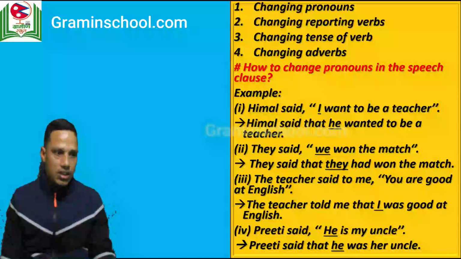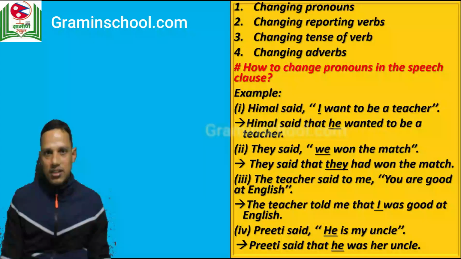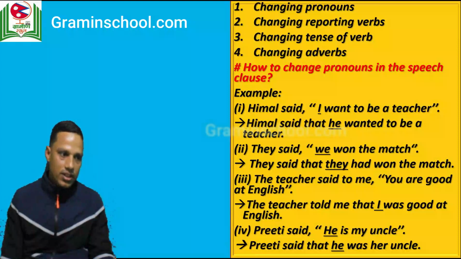Now let's move ahead. When we change a direct speech into indirect one, we have to make some changes. And what are those changes? You can see here. Number one, we have to change the pronouns. Number two, we have to change the reporting verbs. Number three, we have to change the tense of the verb. And number four, we have to change the adverbs. These are the main things that we change. There are some other things that we may change, but mainly we have to change these things: pronouns, reporting verbs, tense of verb, and adverbs.